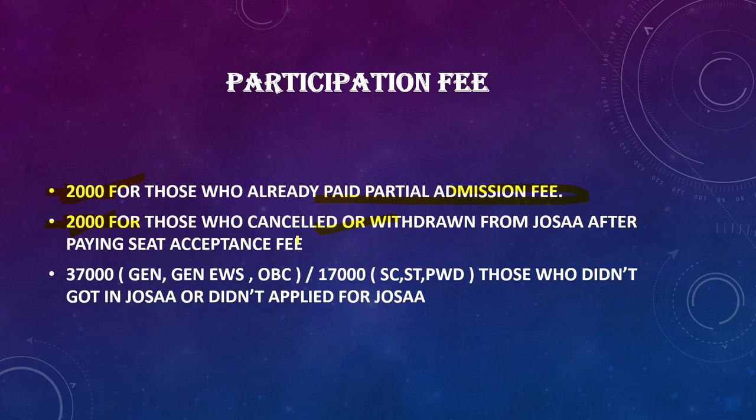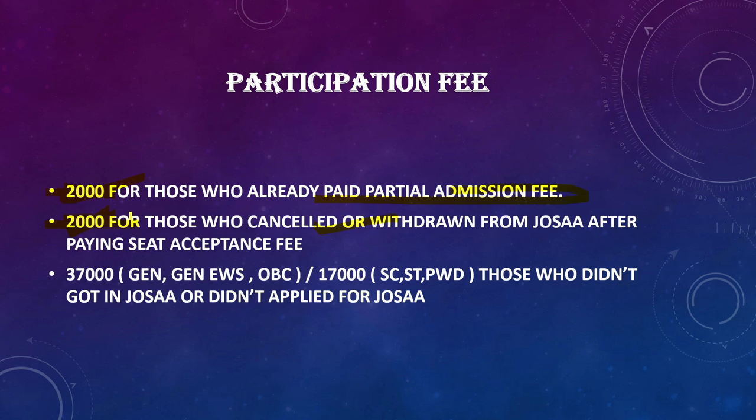Some people, due to some reason, didn't want the allotted seat in JOSA and withdrew from the total JOSA process. The withdrawal is only from the NIT plus system. For example, say I was allotted NIT Agartala chemical engineering. I don't want that, so I withdrew, because I know that if I move forward there will be no chance for me to get a better option than this. So I withdrew from the JOSA counseling. In that case, you can participate in CSAB and you only pay 2,000.